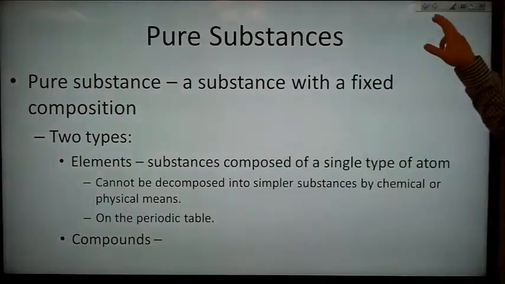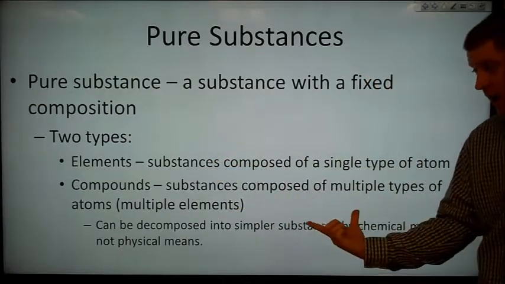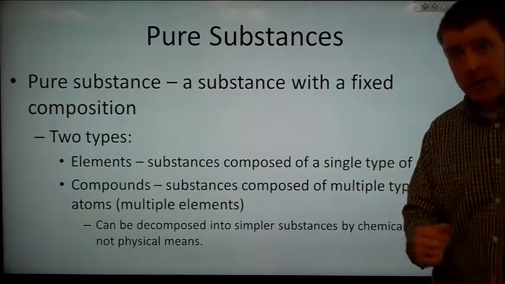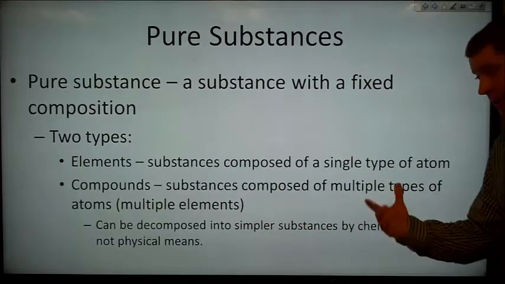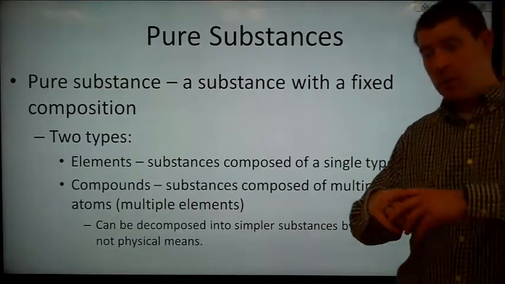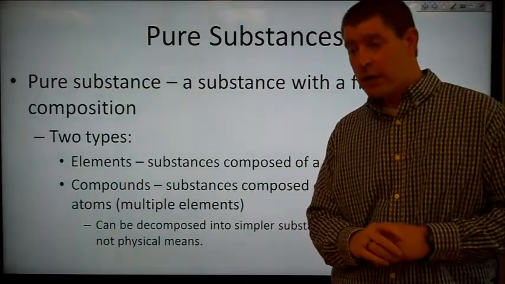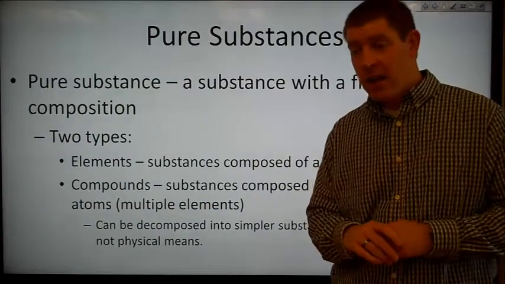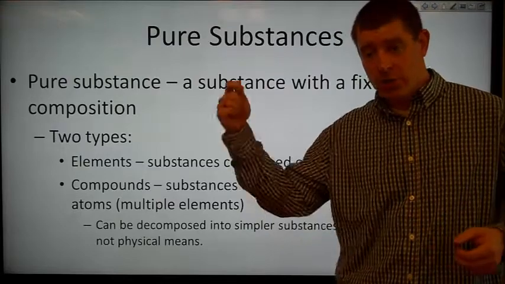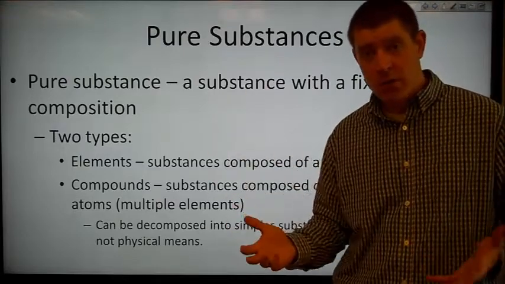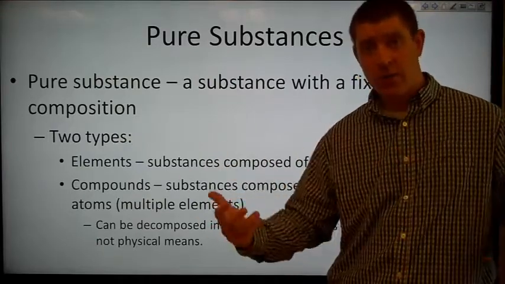Compounds, on the other hand, are still pure substances, but they are composed of multiple types of atoms, so multiple elements linked together. So these can be decomposed into simpler substances by chemical means, but not by physical means. Physical means are something like physically moving things apart, or using a magnet, let's say. If I have a mixture of sand and iron filings, I can separate them physically by waving a magnet over the mixture. The sand, of course, won't be attracted to the magnet. The iron filings will, and so I can separate it physically.